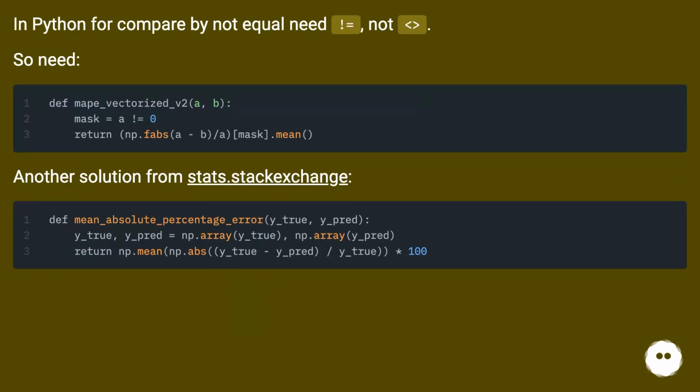In Python, to compare by not equal, you need not equal, not is lower than ... So need.